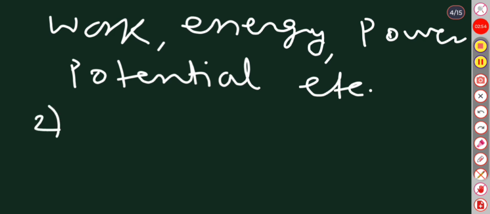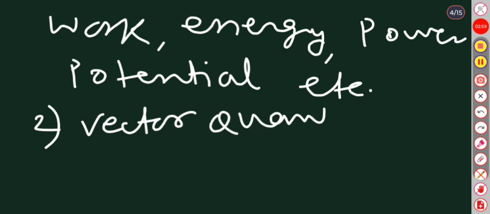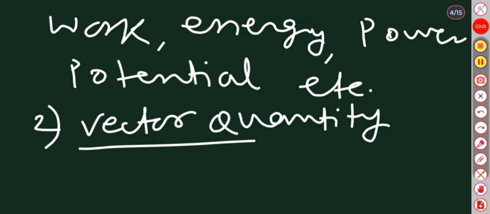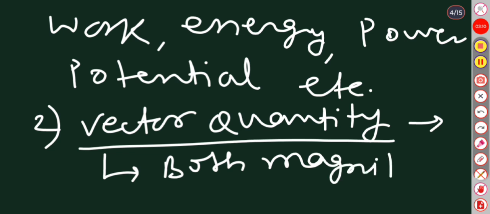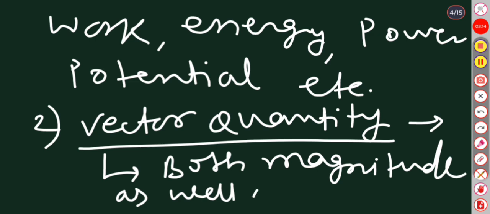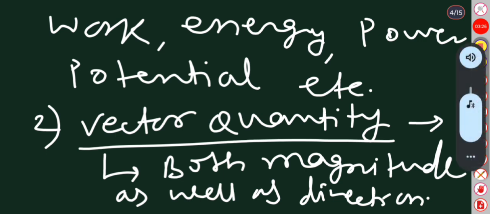The second one is vector quantity. What is the meaning of vector quantity? Those physical quantities which have both magnitude as well as direction are known as vector quantities.